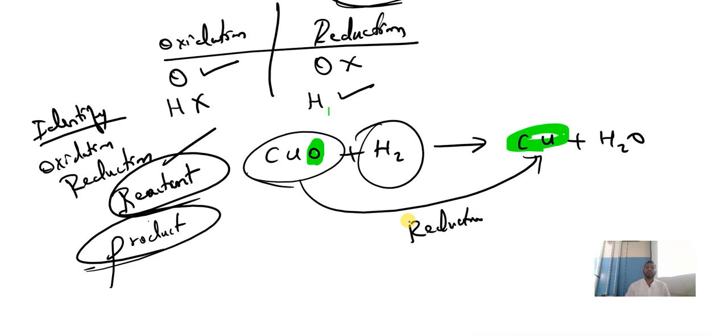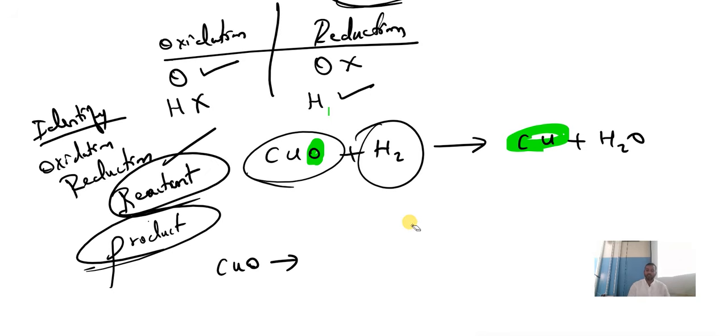CuO is becoming Cu, it is what? If they ask reactant side, what is the answer? CuO is becoming Cu. Here CuO is reduction. Just you have to write CuO. Identify the oxidation and reduction in this. They ask you in the reactant side.